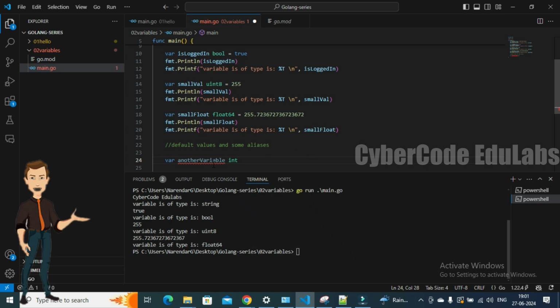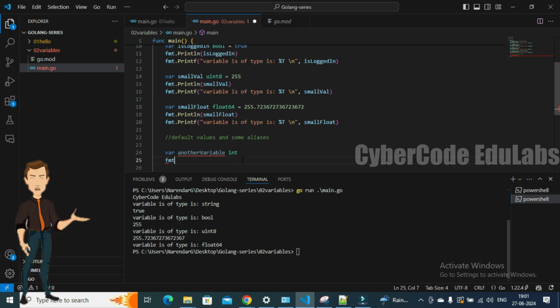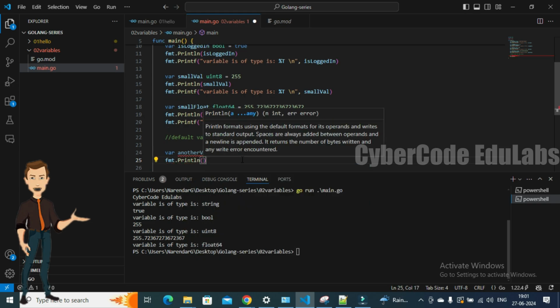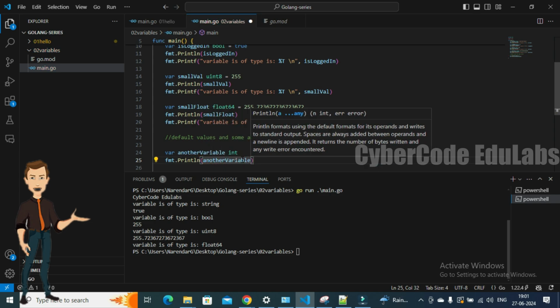I just declared the variable, another variable. I'm not initializing it. I just declared the variable. So I just go ahead and print this with fmt.Println and another variable. Just save it.